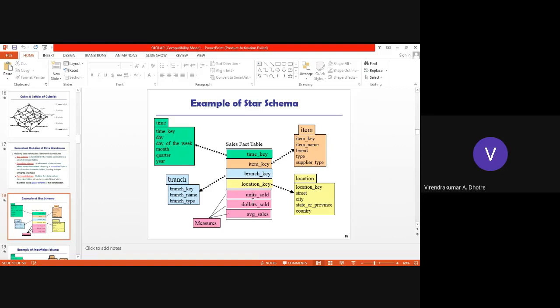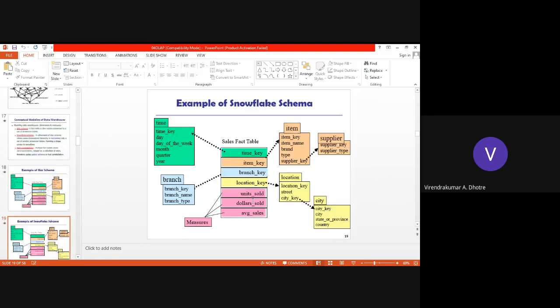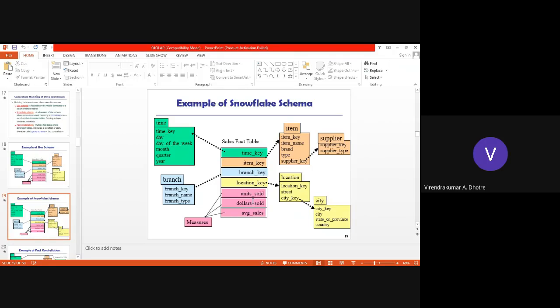Now the next model is snowflake, which is nothing but a refinement of the star schema. We are normalizing the star schema. We are refining the star schema and representing it as a snowflake.